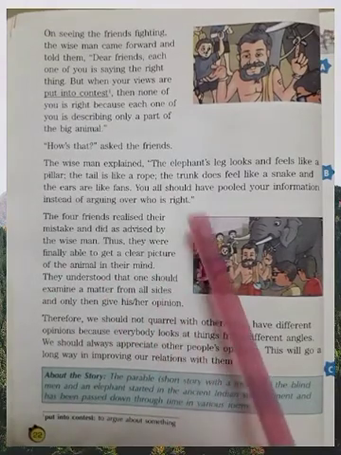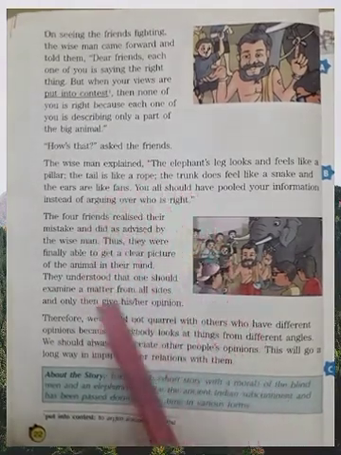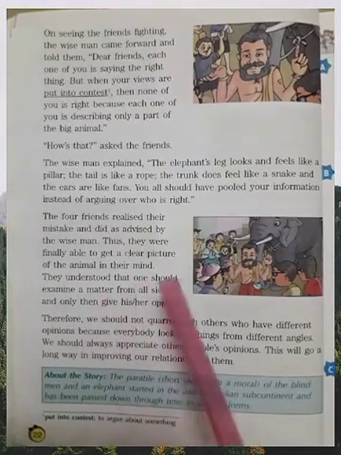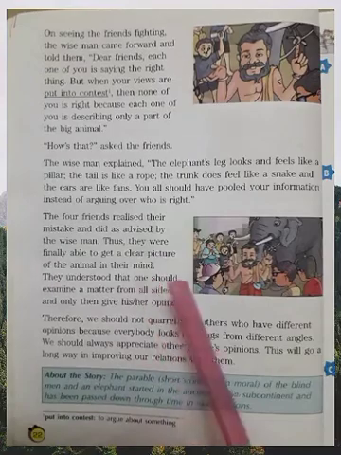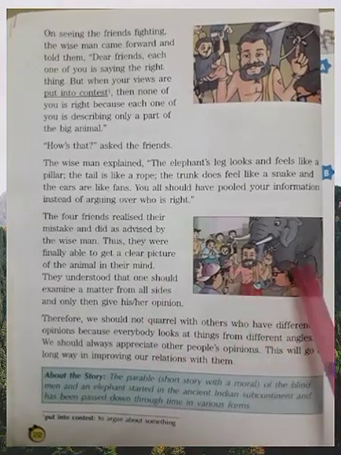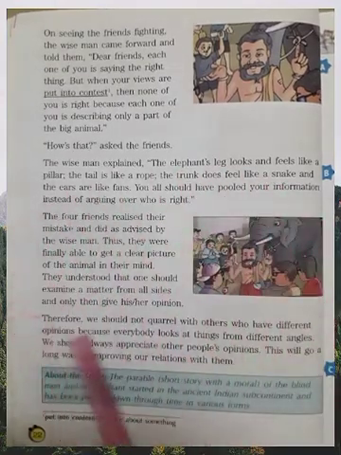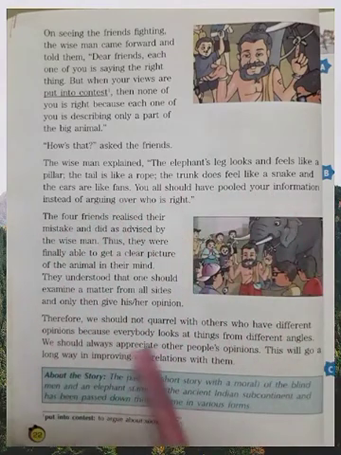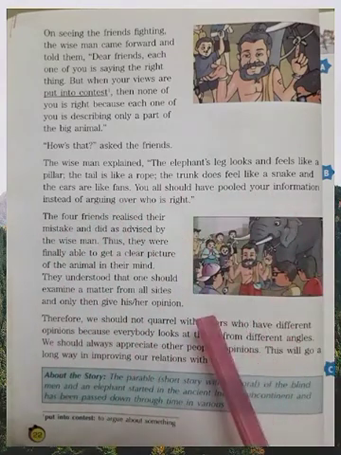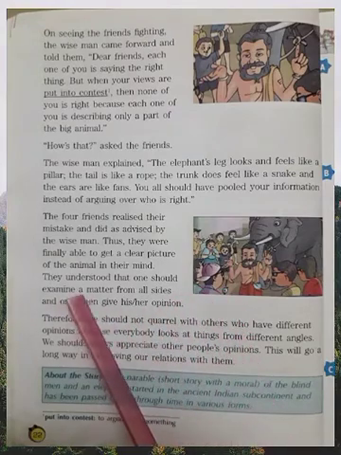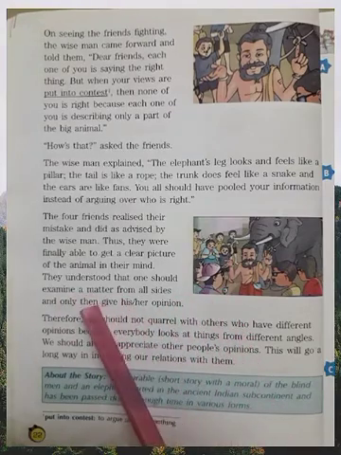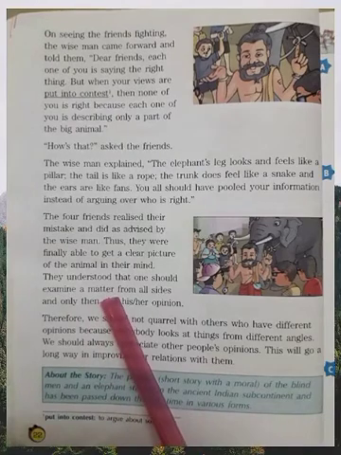If we put together all the information given by the four men, one is like a tree, another is like a rope, another is like a snake, and the fourth one is like a fan. Put all the information together. You will get a clear picture of this animal. Okay? They understood. Understand, understood. Have you understood?